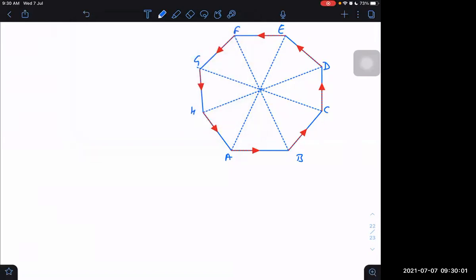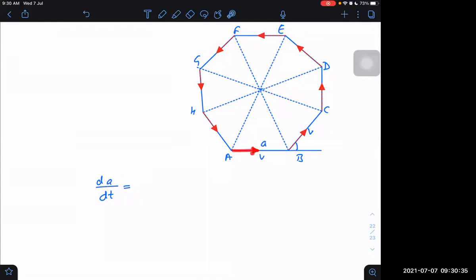After some time, this diagram will shrink in size, and I have to just see one thing here. What is the rate of change of AB with respect to time? The rate of change of AB with respect to time we can get by knowing this external angle. If all the speeds are given to us as V and the side length is given as A, what is the rate of change of A with respect to time?